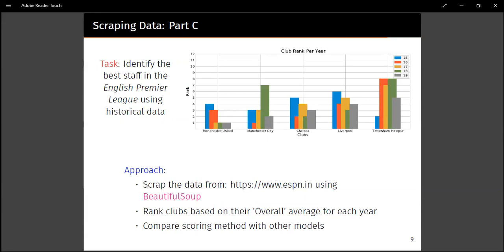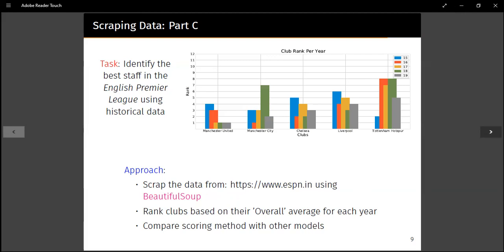We also understood that there's a flaw in the second method as well, because for a player to increase his stats from 73 to 78 is easier than to increase his stats from 83 to 88. So if a player is already higher ranked, his increase has to be valued a little bit more than the increase of a player whose stat is a bit low. For that, we considered the club's current ranking based on the average overall values of the players. And we also took into consideration the increase in the stats of the players. And we gave a score which considered both of these in method three.